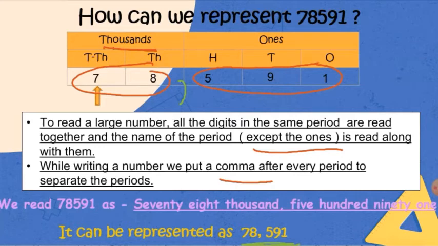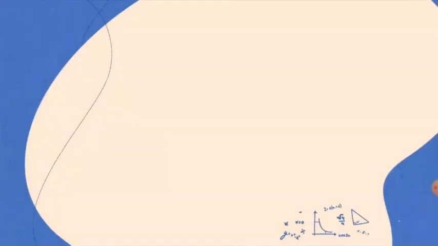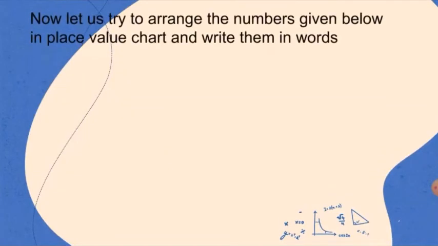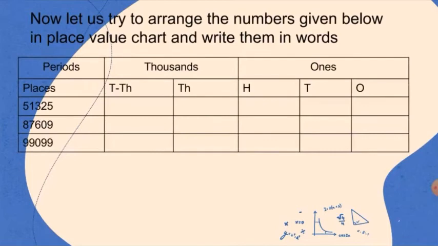So our number is 78,591. Okay, so let me show you some more examples which we will put in the place value chart. Here is a place value chart, and we are going to put these numbers in the place value chart, and then we'll read them and then we'll write them in figures also.